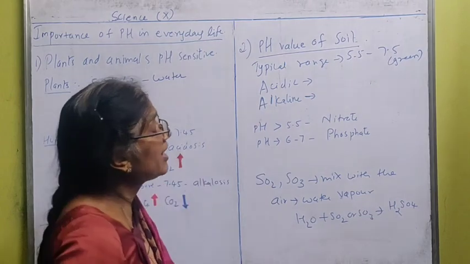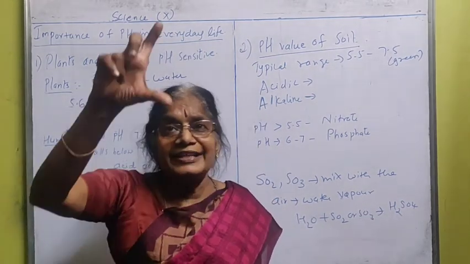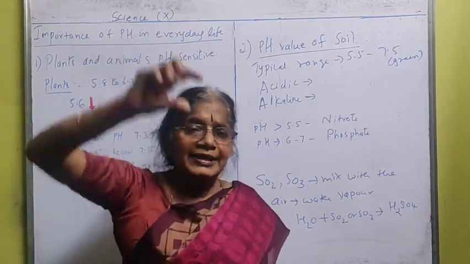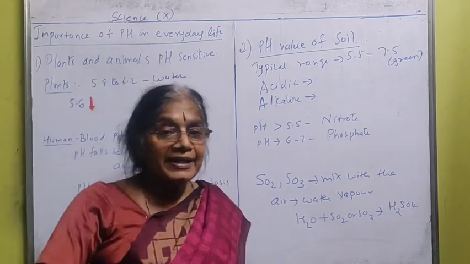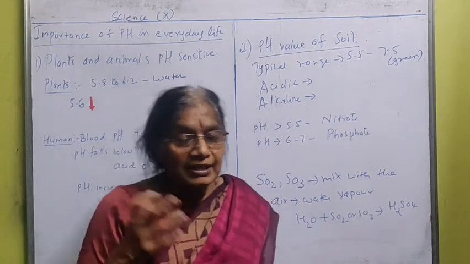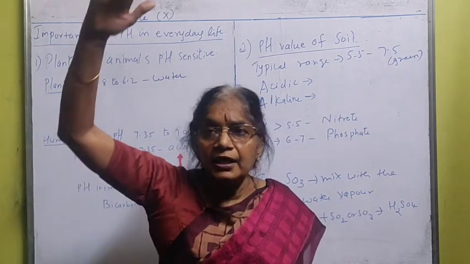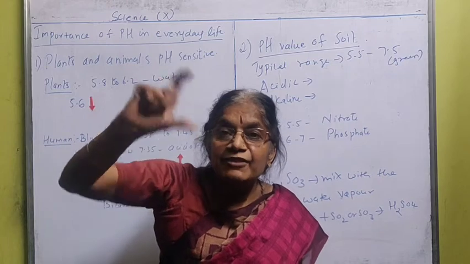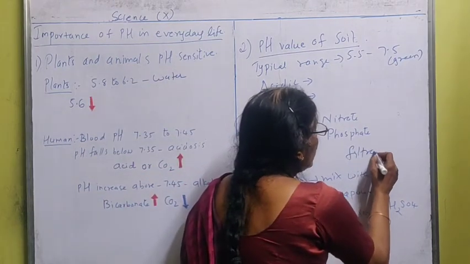How to check this pH range? A small activity is given in your textbook. What you do is take a test tube. If you have a field, take the soil in the test tube. Add water to it and shake it well. Soil will contain particles which won't dissolve, while some part of the mud will dissolve. Keep the test tube aside for some time. The heavy particles will settle down and above you will get muddy water. That is the filtrate. That liquid is called the filtrate.